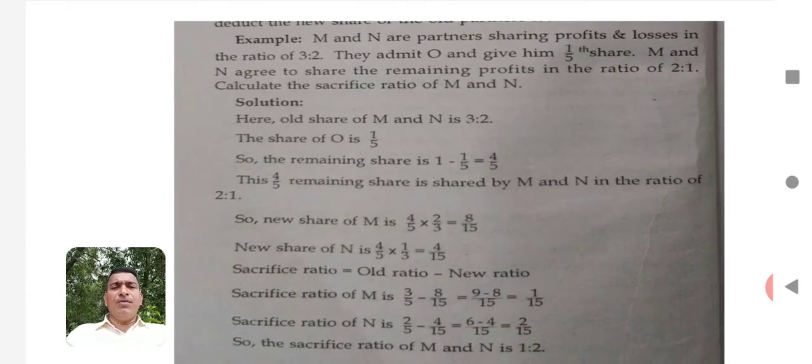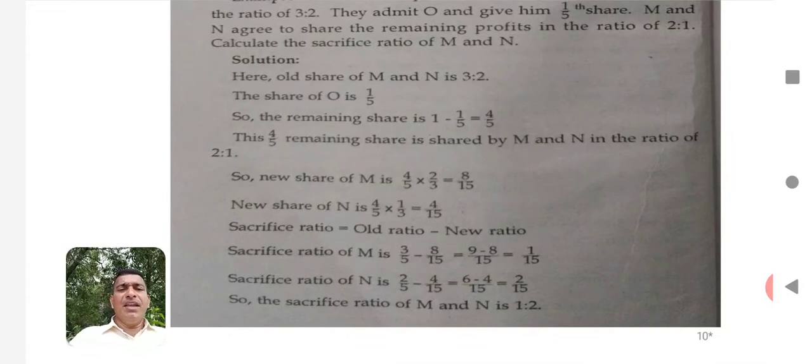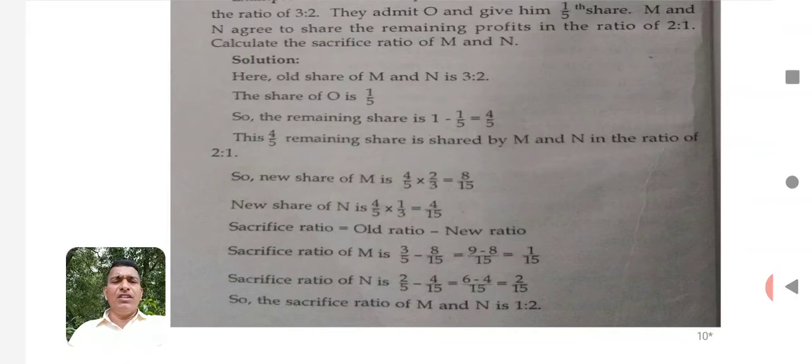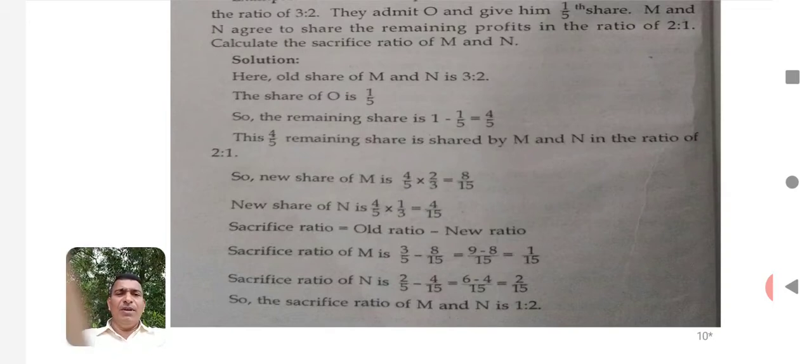Out of that 4 by 5 remaining profit, we have to give share to the old partners. Here we have to calculate on the basis of the ratio at which they agreed to share the remaining profit. That is the remaining share, 4 by 5 into M's share, that is 2 by 3, is equal to 8 by 15, and out of the remaining share 4 by 5, N's share is 1 by 3, so it will be 4 by 15.